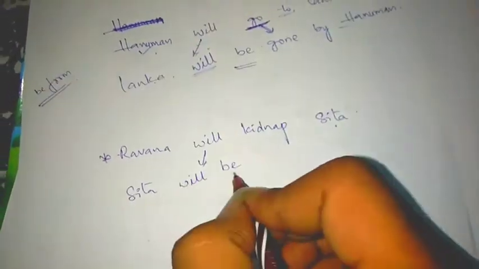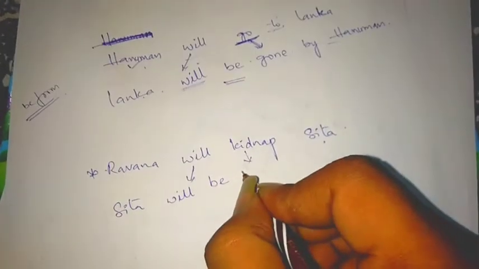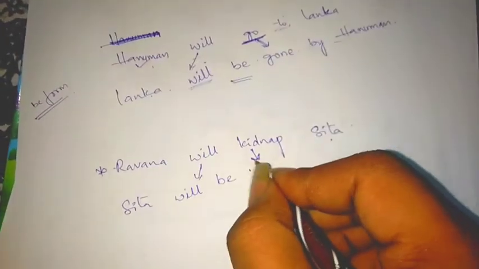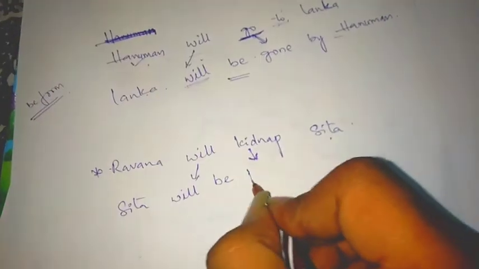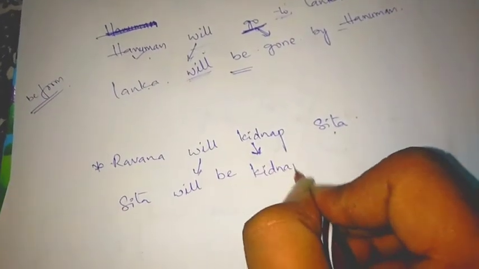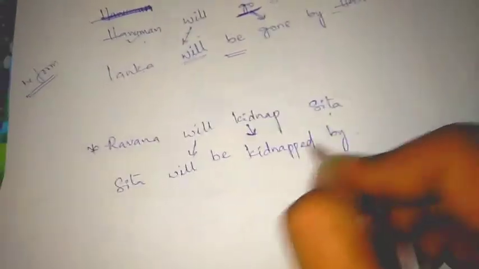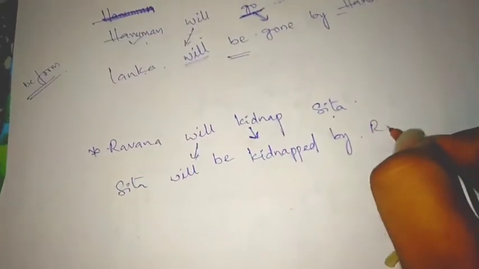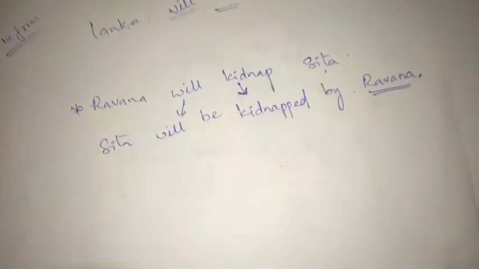Sita will be. The next rule is we have to change the v1 form into v3 form. V3 form of kidnap is kidnapped. Sita will be kidnapped. By whom? By Ravana.